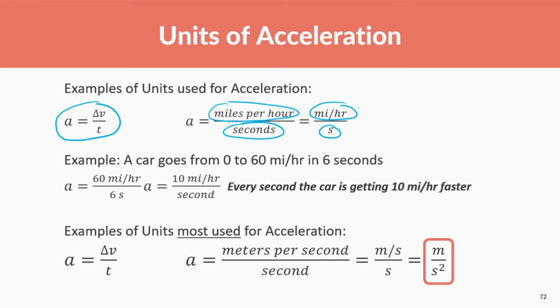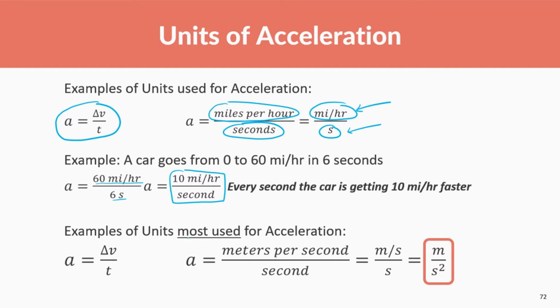There's a unit of speed, in this case miles per hour, and then there's a unit of time under it, in the denominator. You won't see those kinds of units that much, but it is a unit of acceleration. But let's say a car goes from 0 to 60 miles an hour in 6 seconds. It would look something like this: 60 miles an hour, it took 6 seconds, so it converts to 10 miles an hour per second. Every second, the car is getting 10 miles an hour faster.